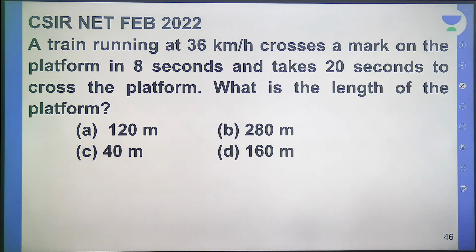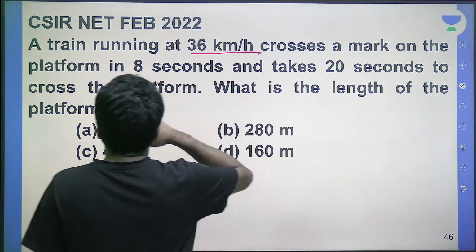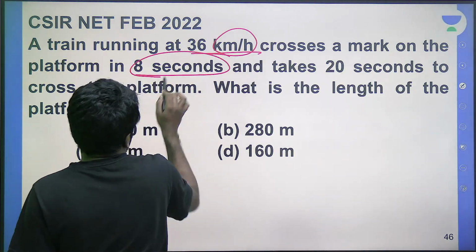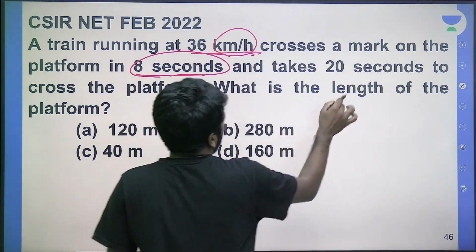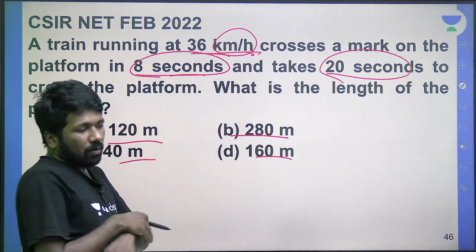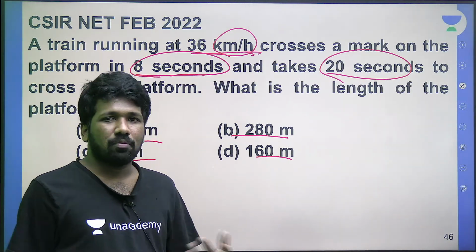Let's see. Not very difficult, but some things in the question, if you don't take care of them properly, there is a chance that you may make a mistake. Okay, so I'll explain. A train running at 36 km per hour crosses a mark on the platform in 8 seconds. First of all, kilometer per hour and seconds cannot be matched, because one is in hours and the other in seconds, and the answer is in meters. So we want the answer in meters, so everything should be in meters and seconds, not kilometers and hours.